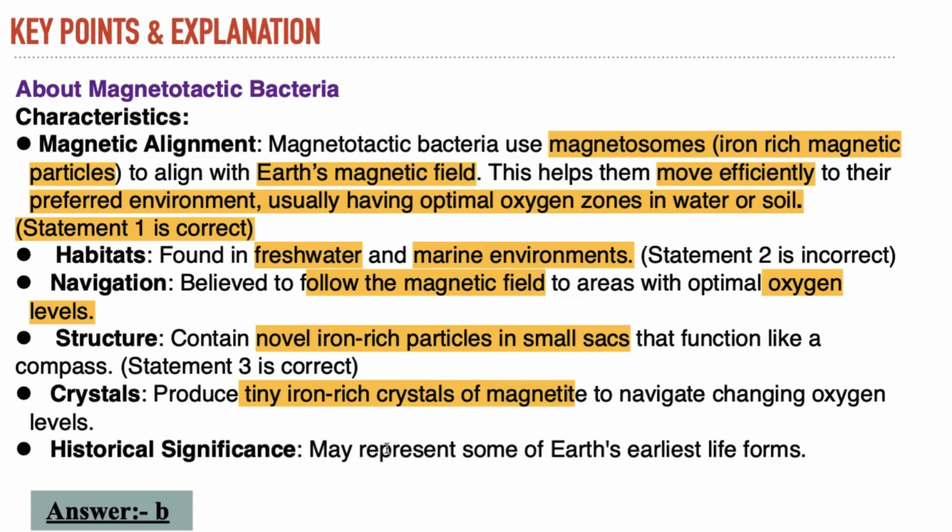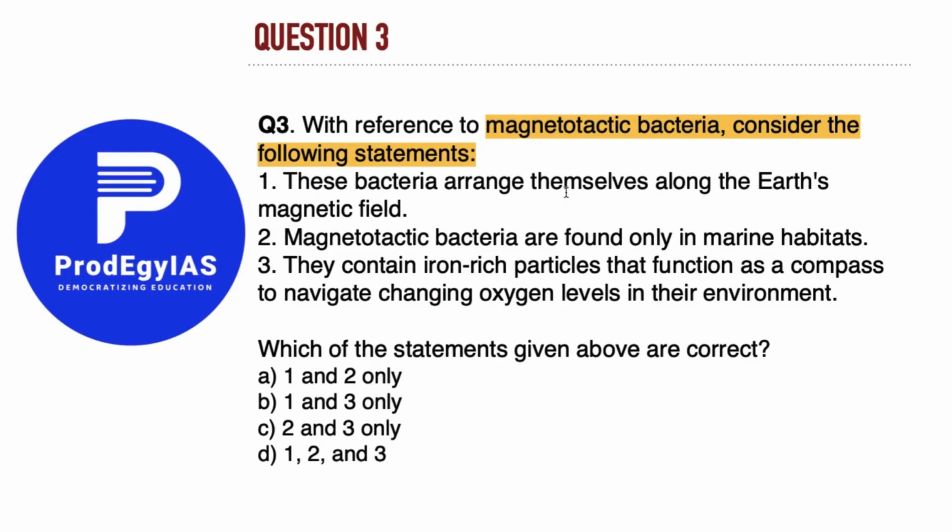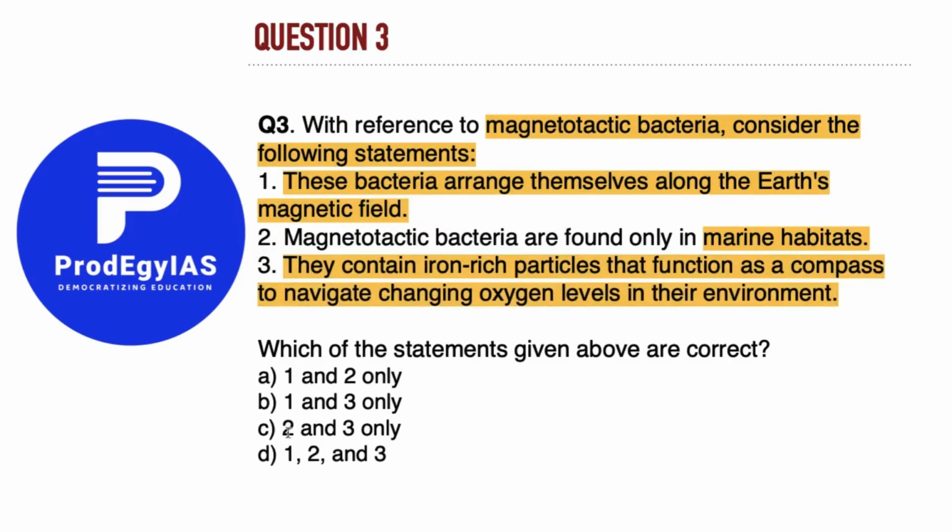a historical significance. It may represent some of the Earth's earliest life forms. So, seeing all these informations and facts, the answer to this question could be, we can see the first statement is absolutely correct. The second statement is not correct because it is also found in fresh water and they contain iron. Third statement is also correct. So, the answer to this question is 1 and 3. Answer B, as you can see.